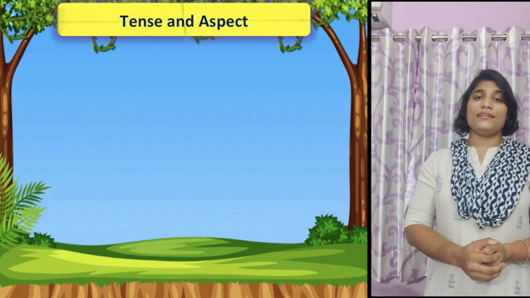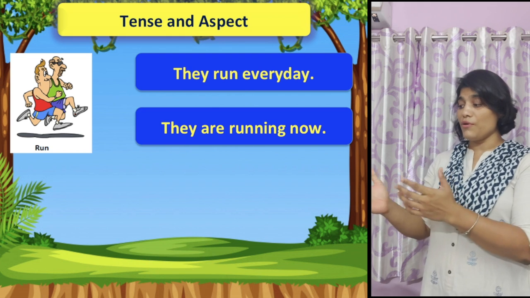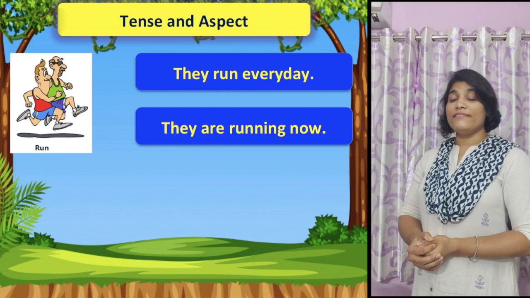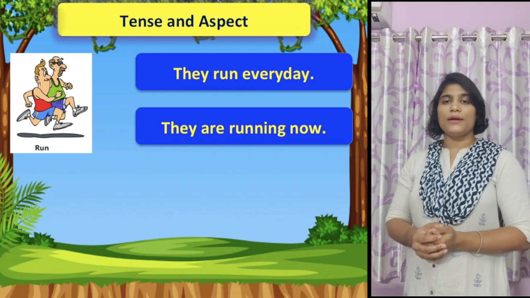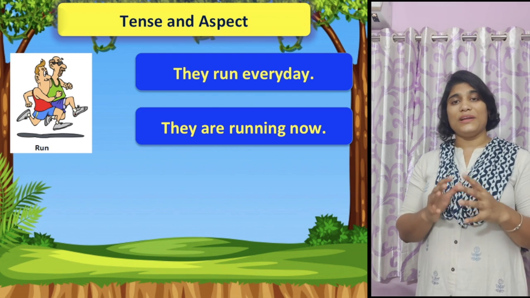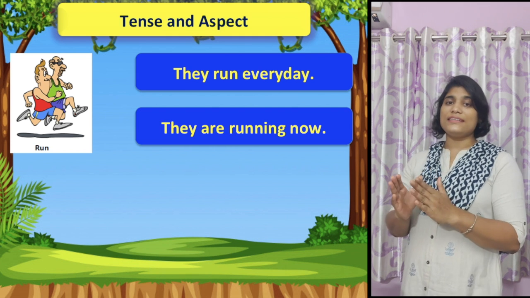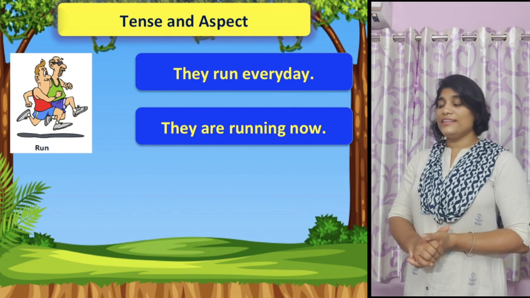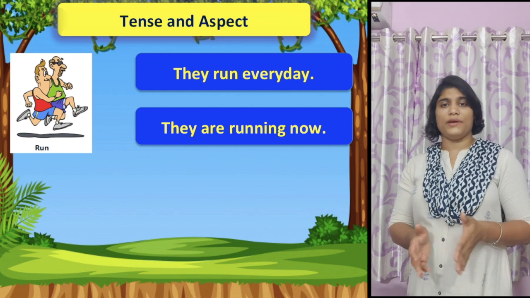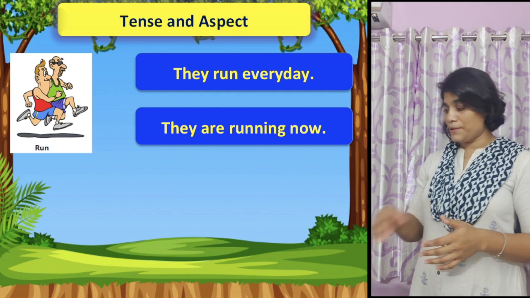Now come to another important point. Here, first of all, I will give you some examples. They run every day. They are running now. Here look at the verb run. Both the actions are about the present. They run every day, that means it is their habit, and they are running now, that means it may or may not be their habit, but they are performing the action now, at present.